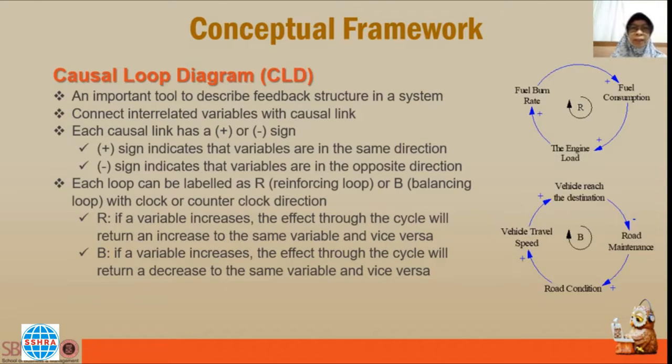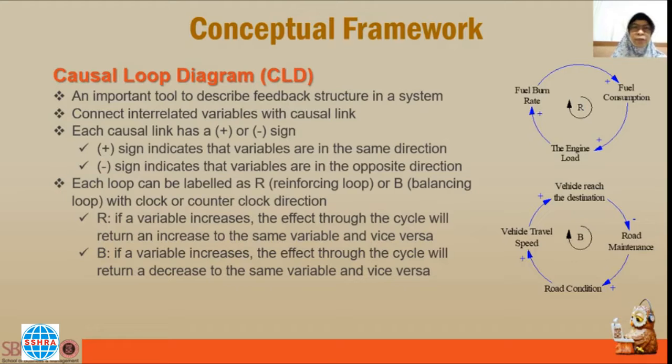A positive sign indicates that two variables are in the same direction. A negative sign indicates that two variables are in the opposite direction, and the loop can be labeled R for reinforcing loop, or B for balancing loop.